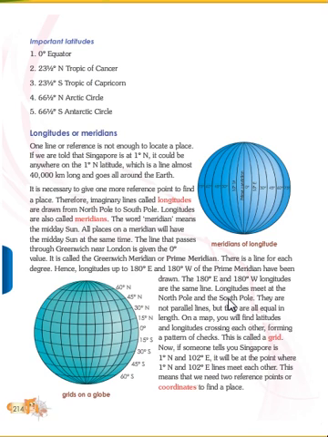On a map you will find the latitudes and the longitudes crossing each other, forming a pattern of checks. See here, like checks. This is called the grid. Now, if someone tells you Singapore is 1 degree north and 102 degrees east, it will be at the point where the 1 degree north and 102 degrees east lines meet each other. So this means that we need two reference points to find a place, to coordinate all the different places.